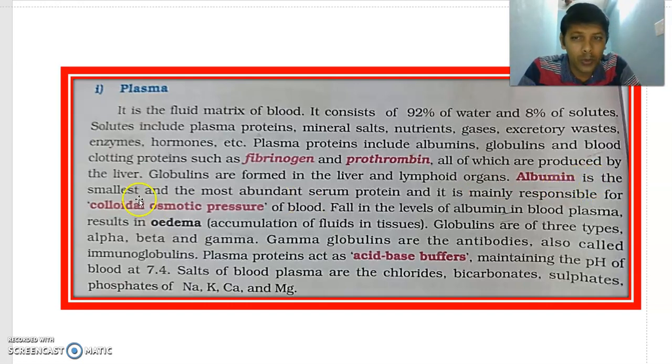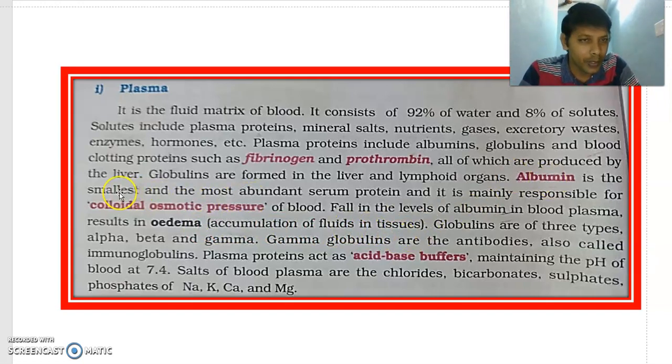And next, albumin is the smallest and most abundant serum protein. Very important. It is mainly for colloidal osmotic pressure. And what is responsible for colloidal osmotic pressure? That is albumin. A fall in the level of albumin in the blood plasma leads to, in 10th class you learned, kwashiorkor and marasmus. Kwashiorkor is mainly because of deficiency of protein. When there is a fall in the level of albumin in the blood plasma, that results in edema, accumulation of fluid in the tissues. Okay, that's about albumin.